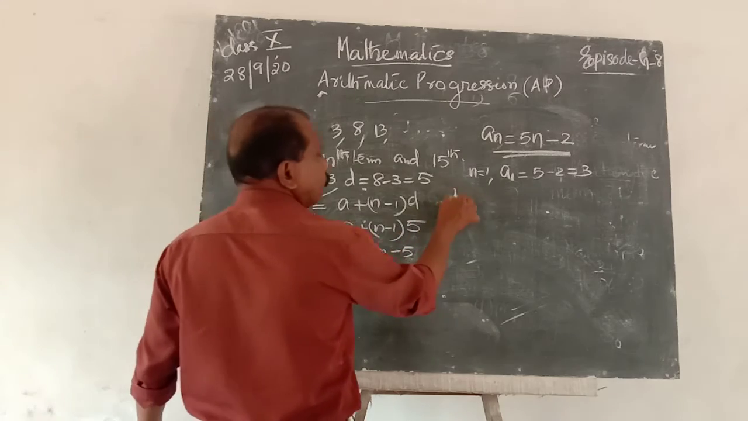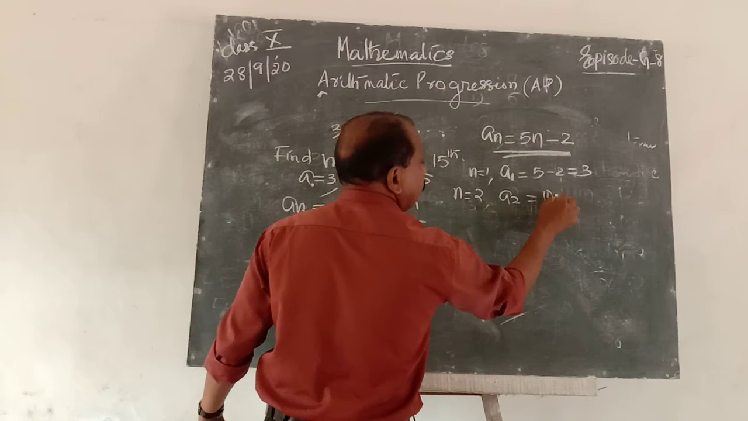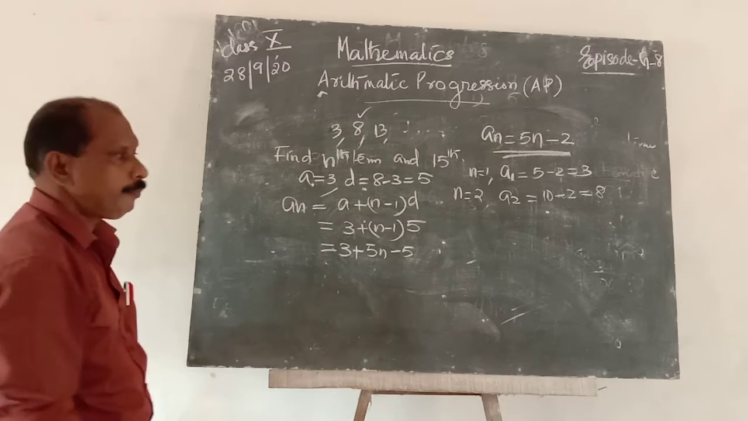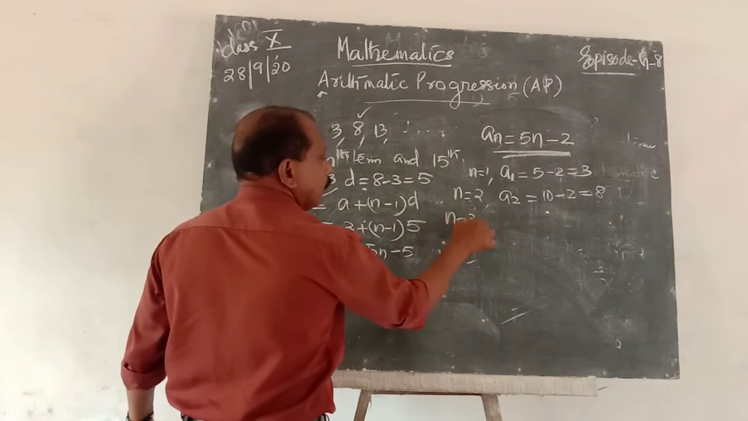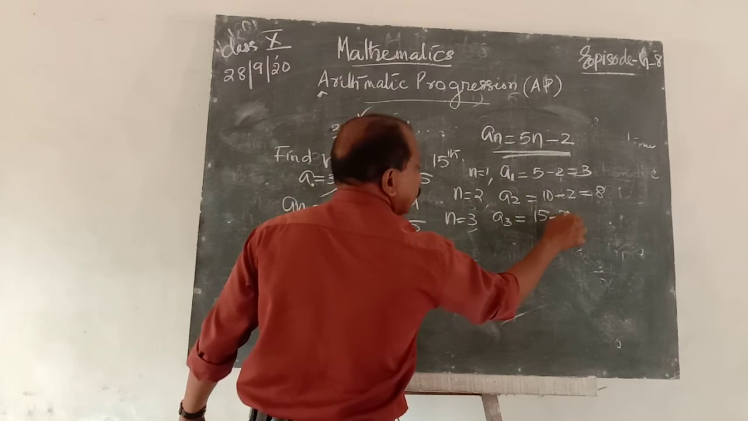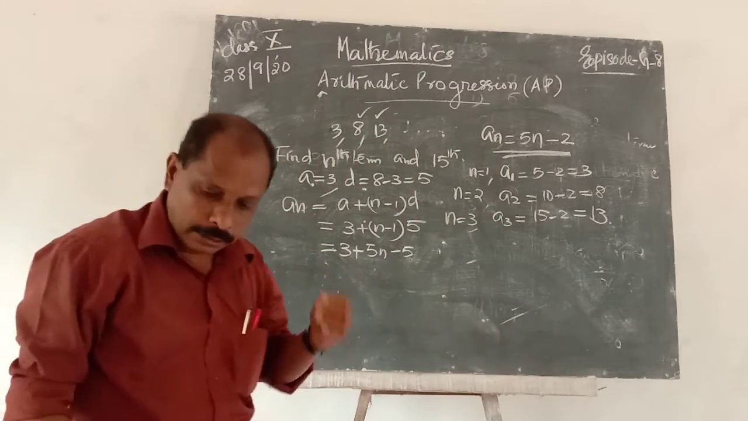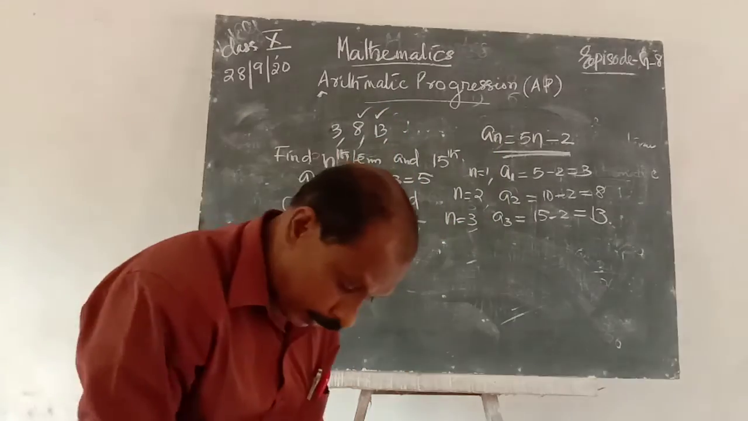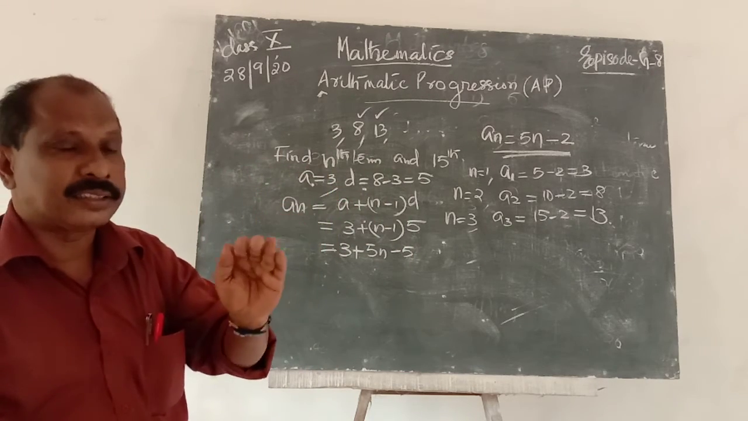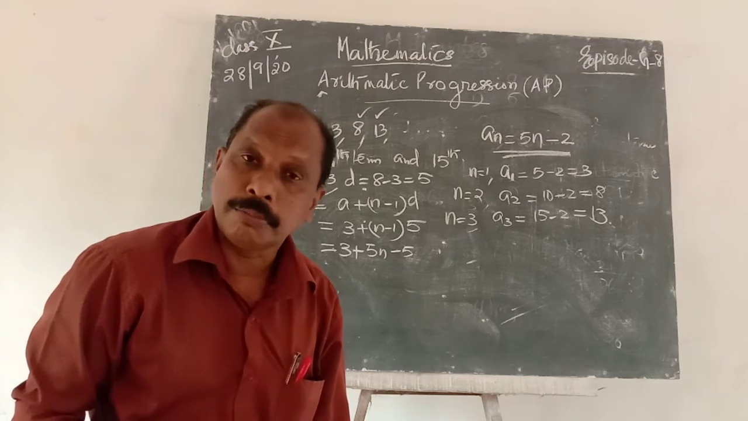n is equal to 2. Therefore a2 is equal to 5 into 2 minus 2, which is 8. That is the second term. n is equal to 3. Therefore a3 is equal to 5 into 3 minus 2, which is 13. That is the third term. Therefore, when the nth term of an arithmetic progression is given, put n is equal to 1, 2, 3, and so on, and we get all terms of that arithmetic progression.